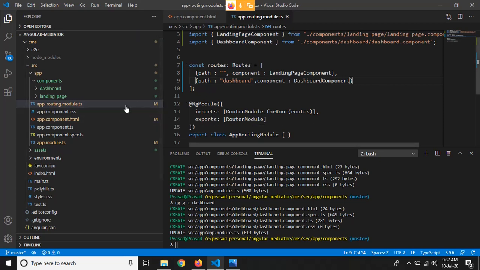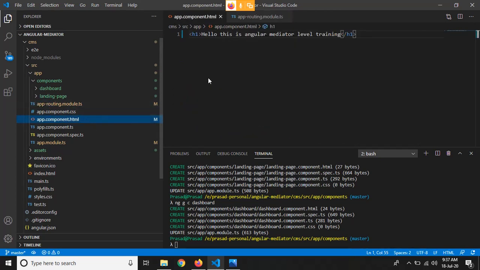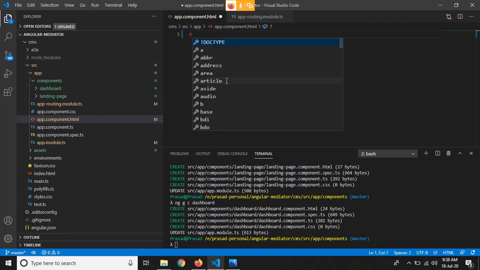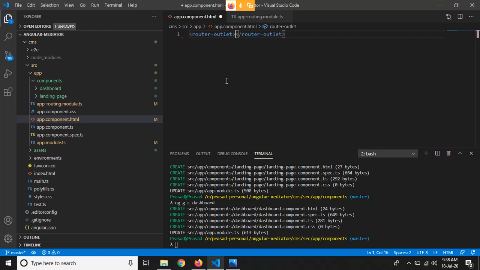The router outlet is the important thing which loads the components according to the routes, right? We always place this router outlet in the app.component.html file. So to see the components according to the route, we have to place this router outlet here and just save it.